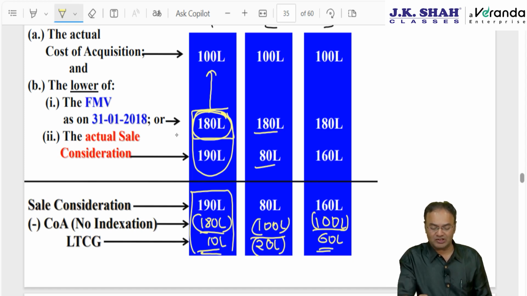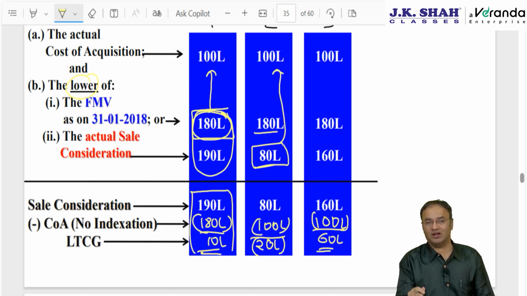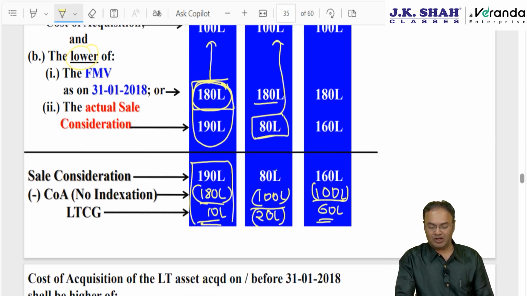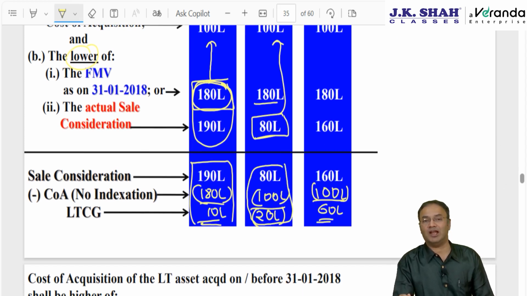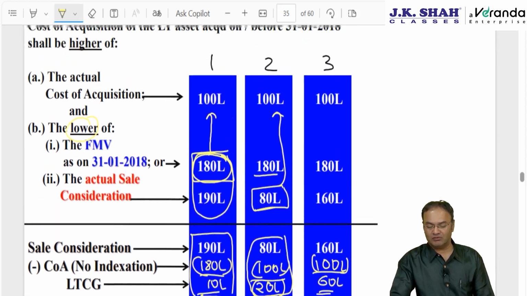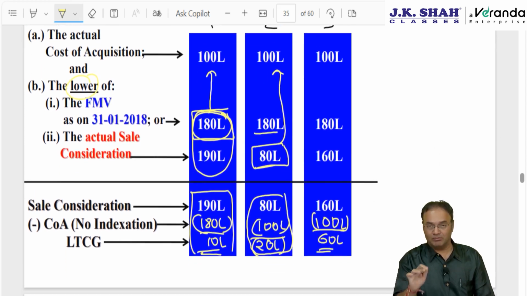Second situation, second example, sale consideration is 80 but FMV on 31st January 18 was 180. First you find out whichever is lower. Which one is lower? 80. The lower of the two you compare with the actual cost of acquisition, whichever is higher. So answer, cost of acquisition will be 100. And if cost of acquisition is 100, my capital gain without grandfathering was negative 20. Now also it will be negative 20. In this situation it will make no difference. Because of grandfathering there won't be any benefit here.